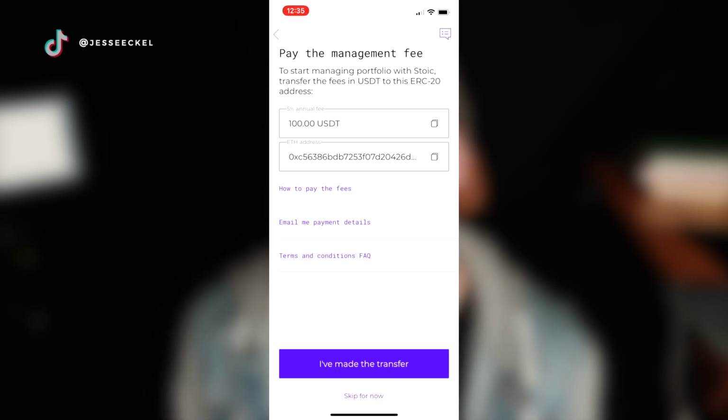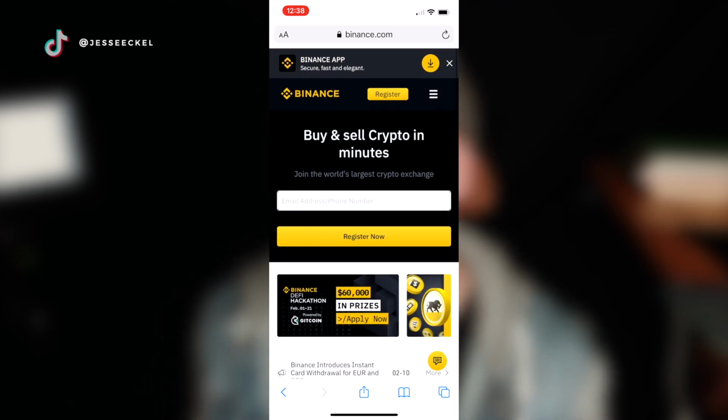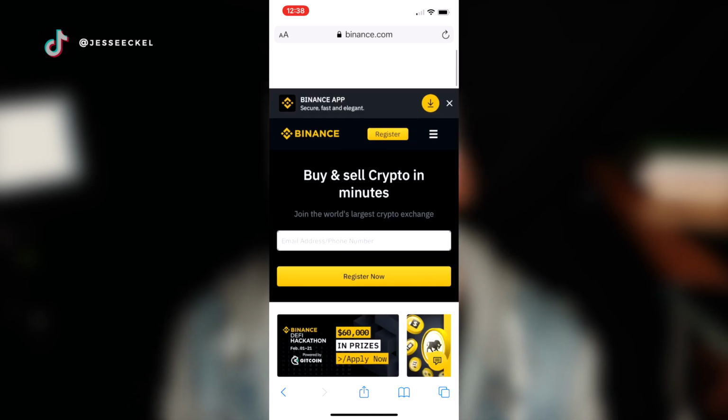The next thing you're going to have to do is set up a Binance account. So if you're in the United States, you're going to set up a Binance US account. And if you're anywhere in the rest of the world, you're going to set up a normal Binance account. Once you've got your Binance account set up and verified and all of that, then you're going to be able to pay that management fee, deposit funds into your account, and get started.